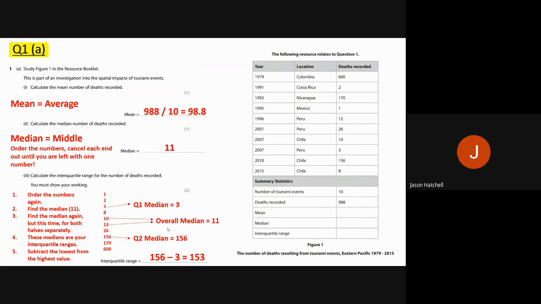Final question in hazards, it is such a short section, is question 1B. And this is your 12-mark question, and it will always be 12 marks in hazards. So the answer on screen for you is a sample answer, and this achieved 9 marks out of 12. So I'm going to run through really briefly what's in this answer, but you need to go and read it yourself as well.